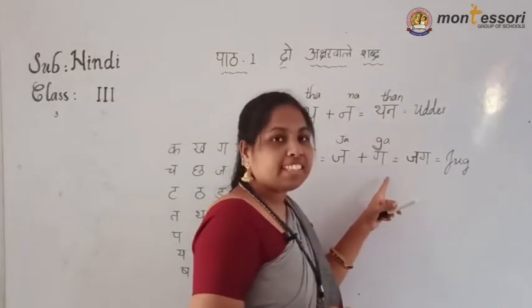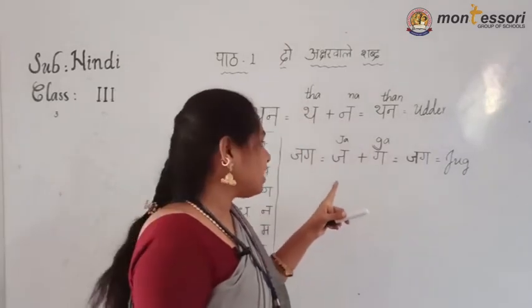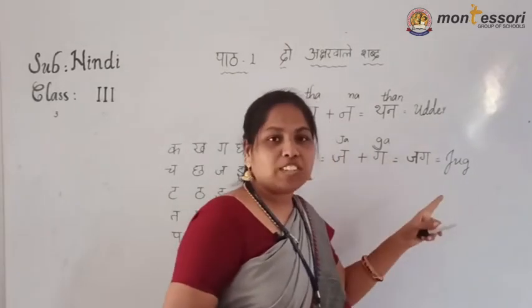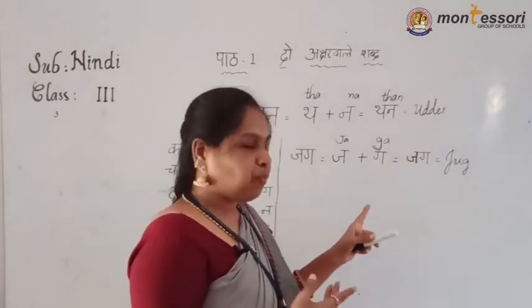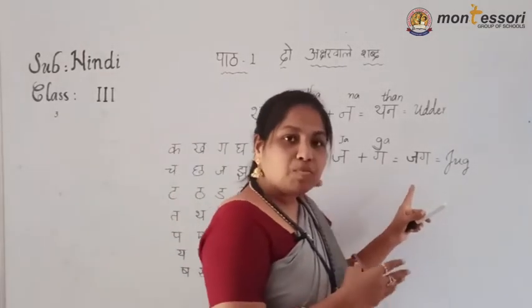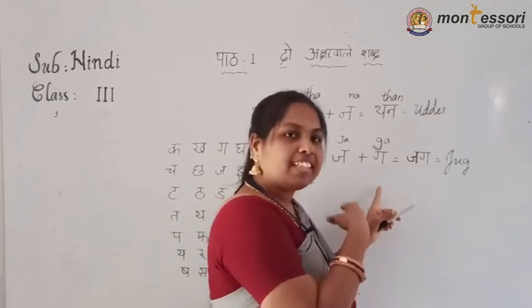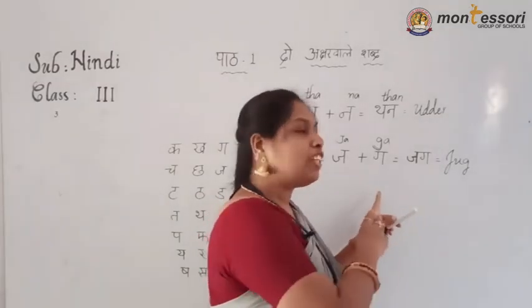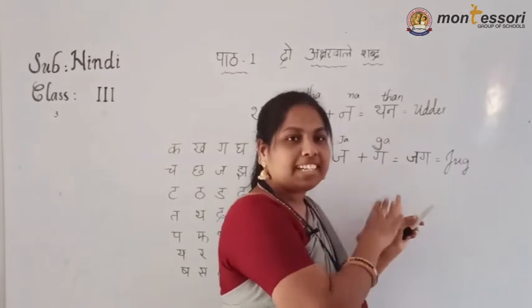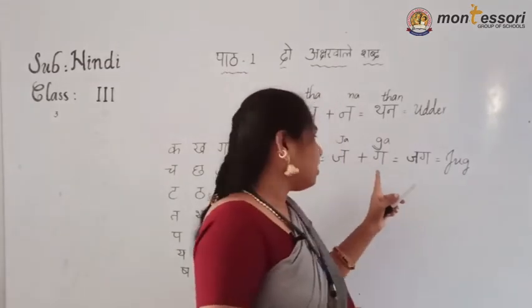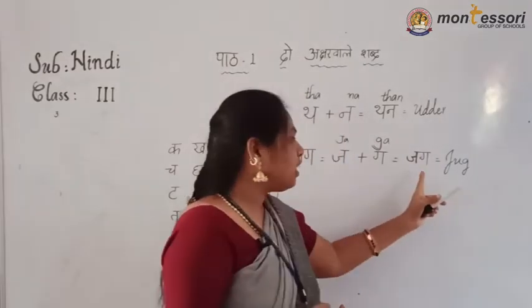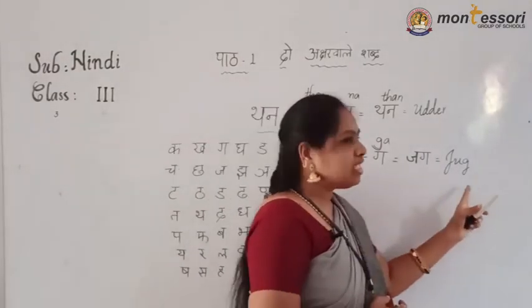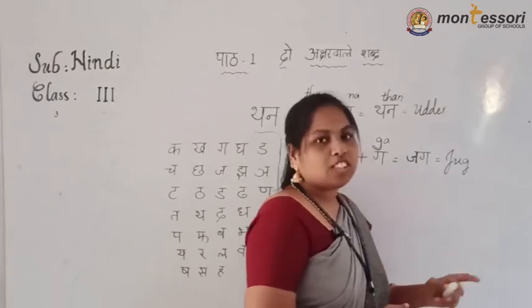Now see, the a sound. I told you, the last letter you must take as a halant letter. The a sound will go. When you read a word, if a matra is there, meaning after that letter a particular symbol is there, then only you take out the sound of that letter and that matra. If it is not there, you must stop there as a halant. Okay, it will become jug. Same in English also, jug.